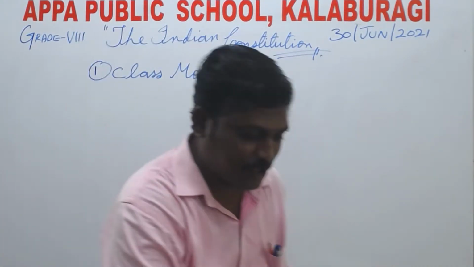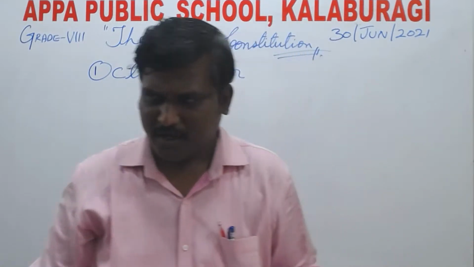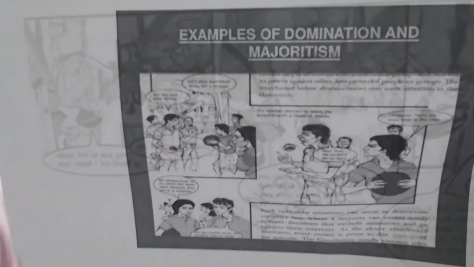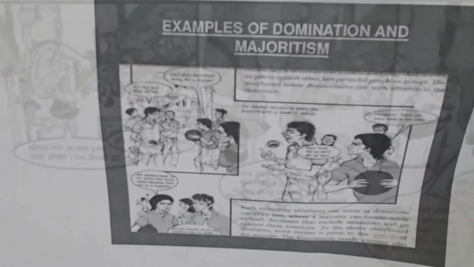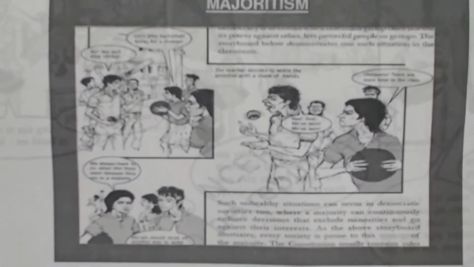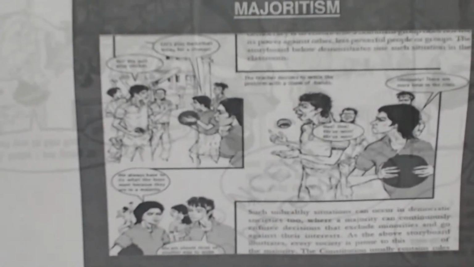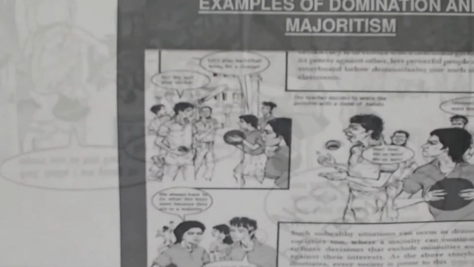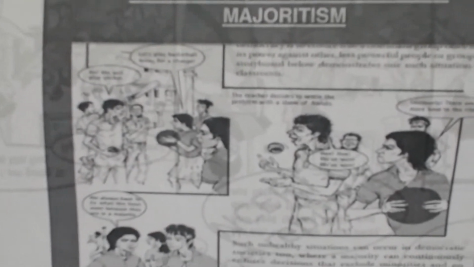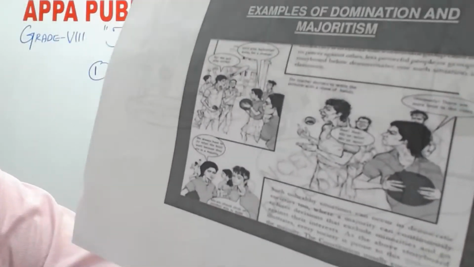Then the next one I'm going to show. Again, it is very small, so I want to come very close to the camera, right? So now here are examples of domination and majoritism. Now, my dear students, this is also a scenario of a school. You can see here there are two teams, boys and as well as girls. The girls wanted to play a game.